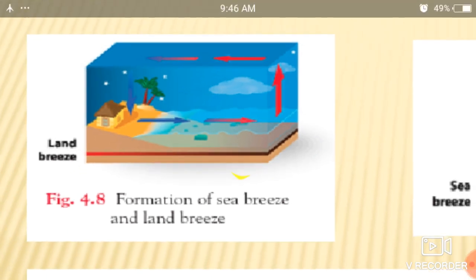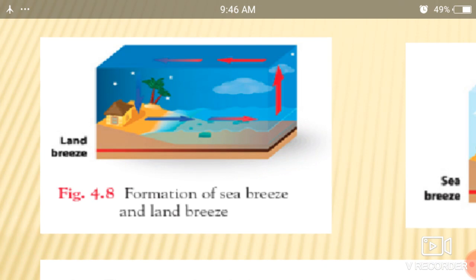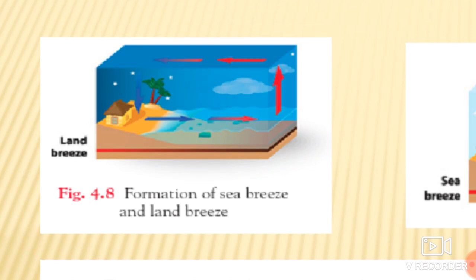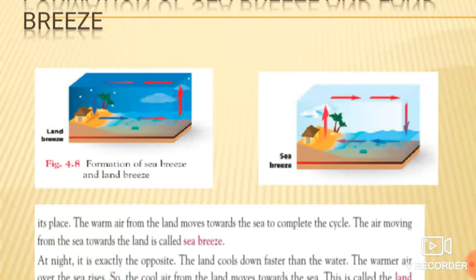So during the day, the land gets heated faster than the water. So the air over the land becomes hotter and rises up. And the cool air from the sea rushes towards the land to take its place.